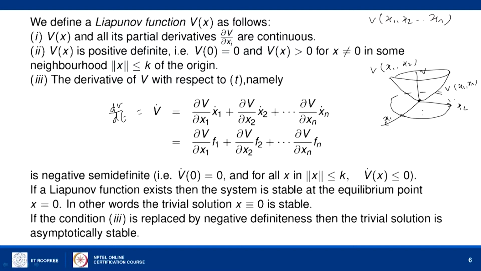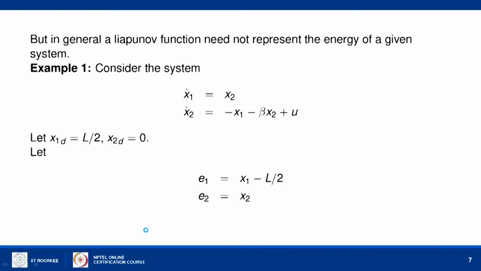So, if you are able to find a Lyapunov function for a given system, then the system is stable. This proof has been done in a previous lecture on Lyapunov function and the stability of nonlinear systems. Now we consider a system like this.